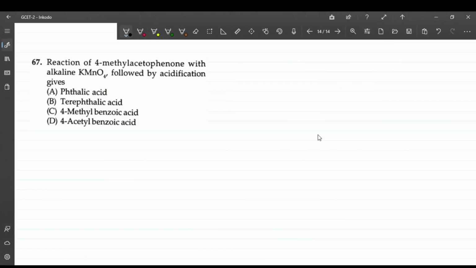Okay, 4-methyl acetophenone with alkaline KMnO4 followed by acidification gives this. So which of the products are we going to get? See, KMnO4 is the strongest oxidizing agent. It can oxidize a toluene, it can oxidize a ketone, it can oxidize an aldehyde, anything to a carboxylic acid, right? So here, acetophenone, let's draw this. This is acetophenone and 4-methyl.